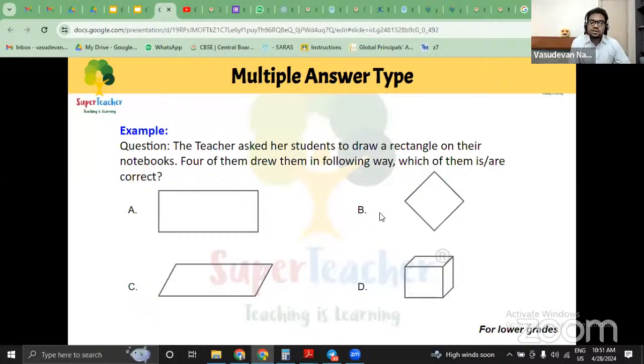Yes, B is part of the correct answer because it's a square. Is D part of the correct answer? No, it's a cube. So the right answer over here is A and B. A and B for Bombay. These are the two correct answers.